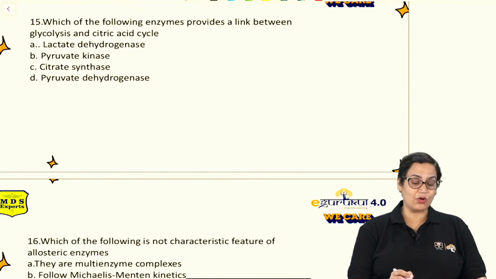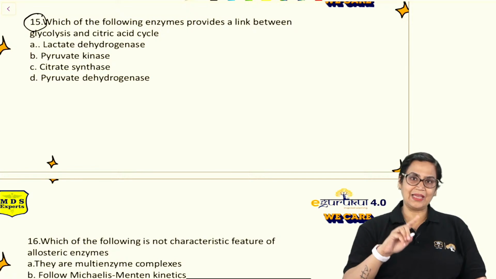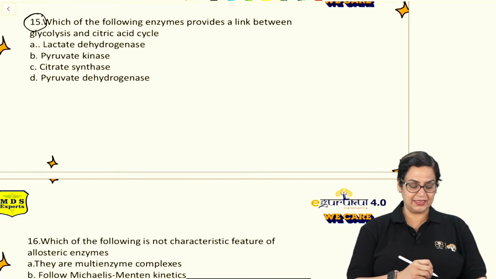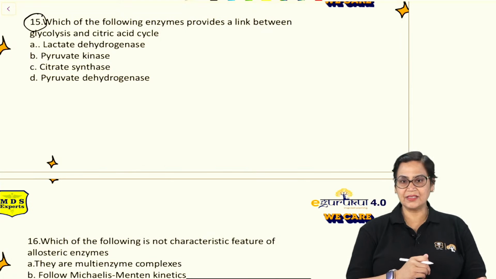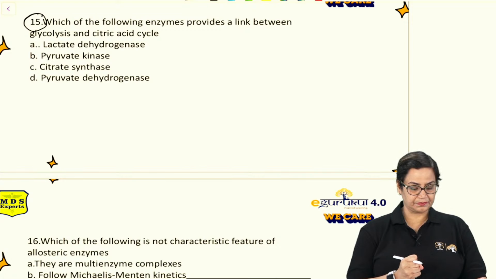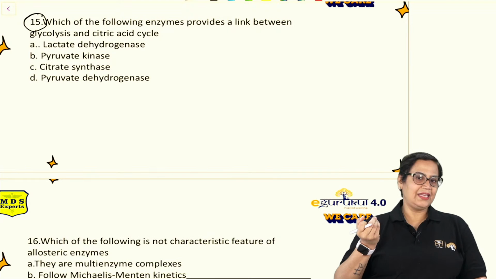Which of the following enzymes provide a link between glycolysis and citric acid cycle? Always remember, let me see who all can answer this question. First of all, what is a link reaction?